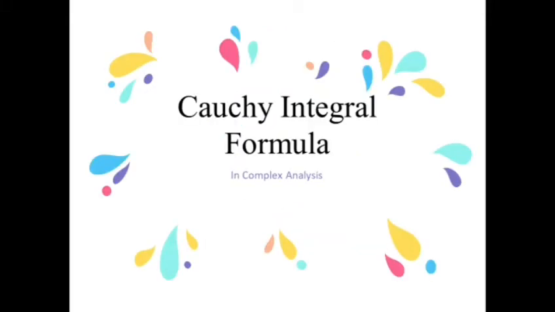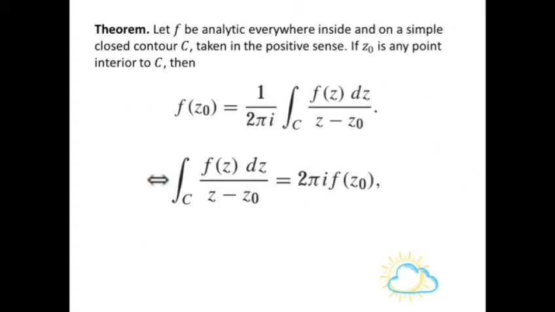First, the Cauchy integral formula. The theorem: let f be analytic everywhere inside and on a simple closed contour C taken in the positive sense. If z0 is any point interior to C, then f(z0) is equal to 1 over 2 pi times the integral of f(z) over z minus z0 dz. It equals the integral of f(z) over z minus z0 dz equals 2 pi f(z0).